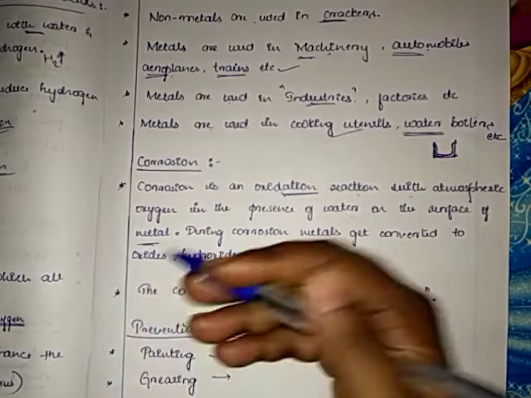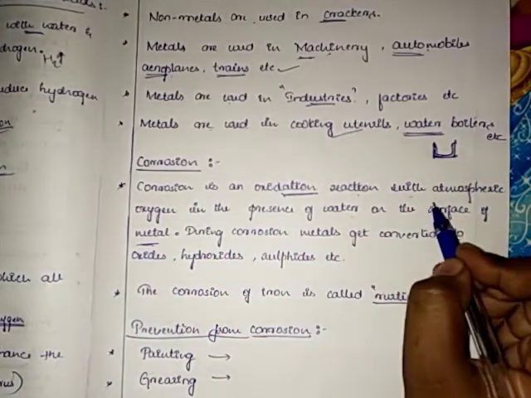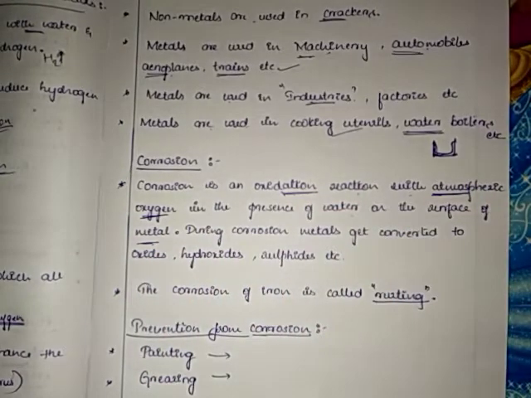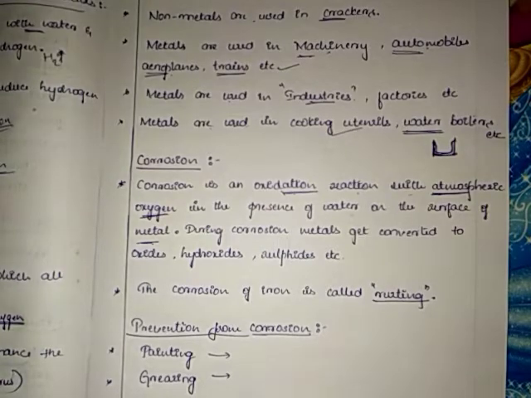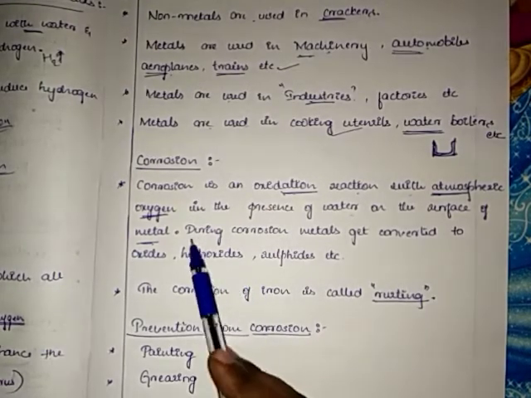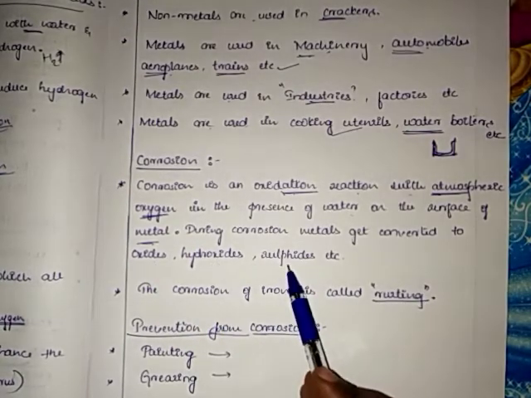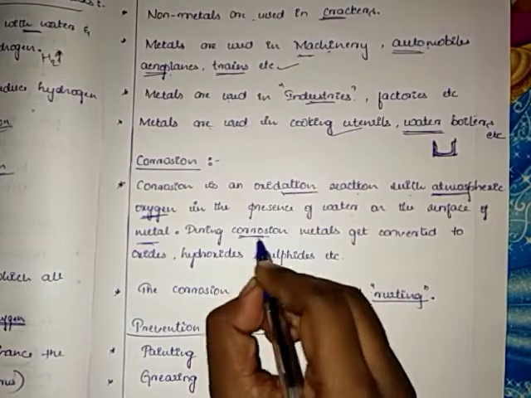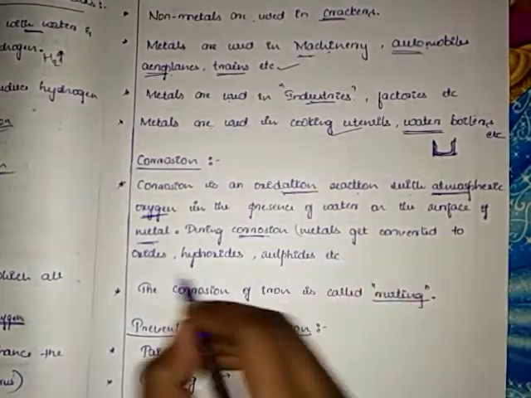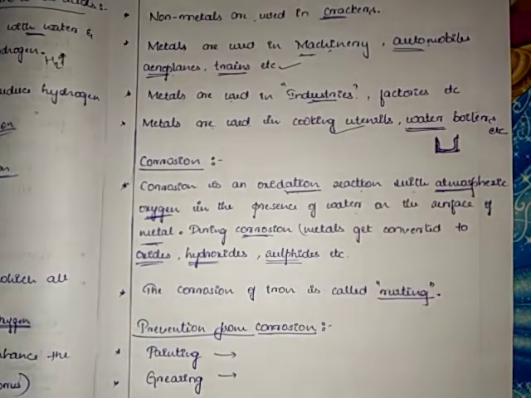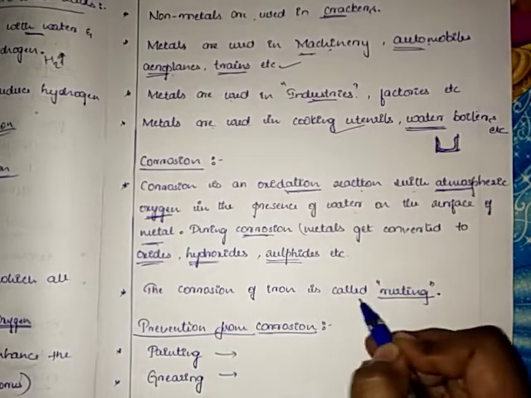Okay, corrosion is an oxidation reaction. So with what? With atmospheric oxygen. See, atmosphere contains oxygen, isn't it? In the presence of water on the surface of the metal. Okay, due to corrosion metals get converted to oxides, hydroxides, sulfides, and even more. So what is corrosion? That is, the corrosion of iron is called rusting.